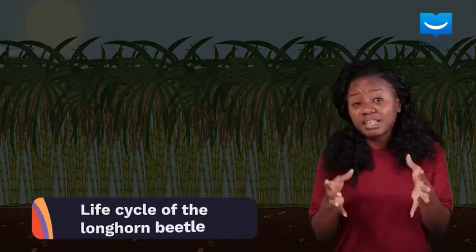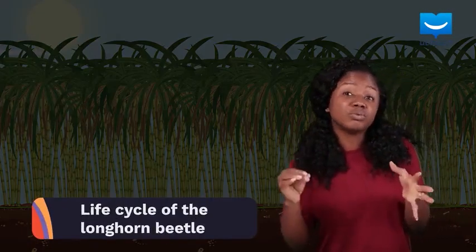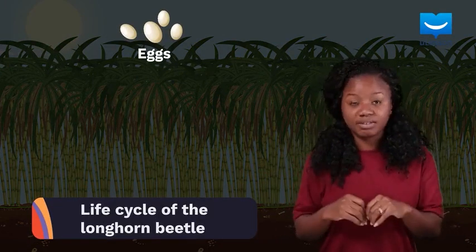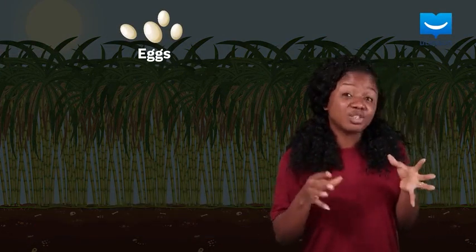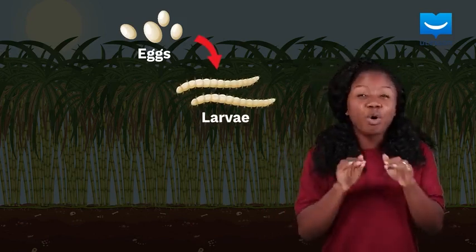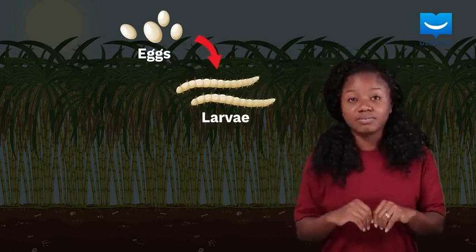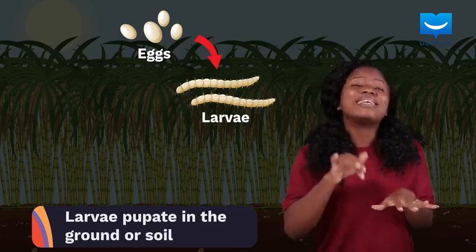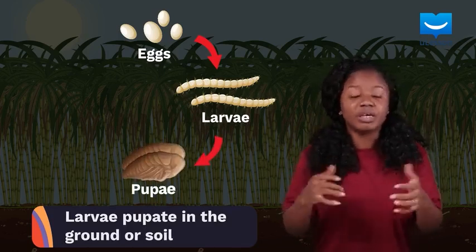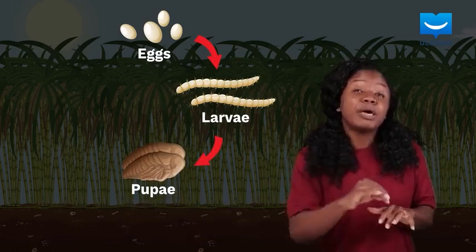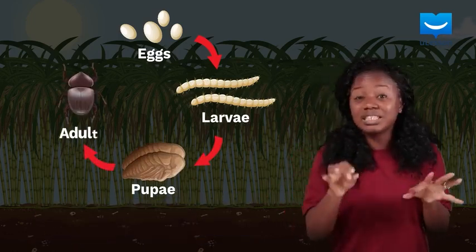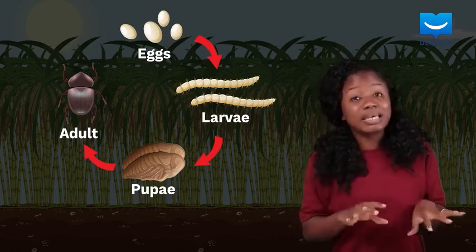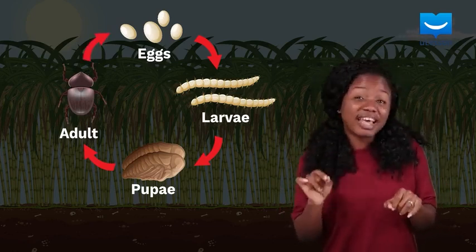They begin their life cycles when the adult moths or beetles lay eggs around the pedicles or leaf sheaths of their host plant. These eggs hatch to release larvae which bore into the stem and feed on it. These larvae mature and fall to the ground, where they enter soil and become pupae. The pupae metamorphose to form adult insects, beetles or moths, that mature, mate, and the females lay eggs that hatch to continue the cycle.